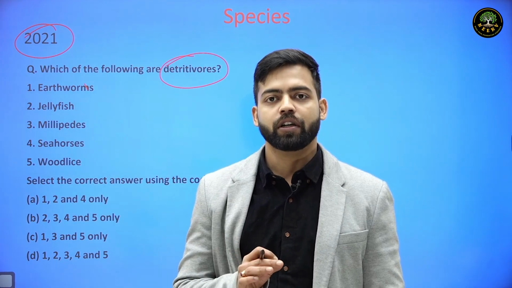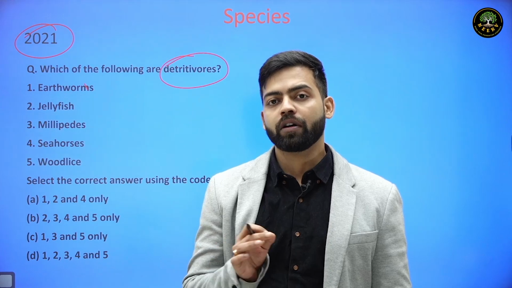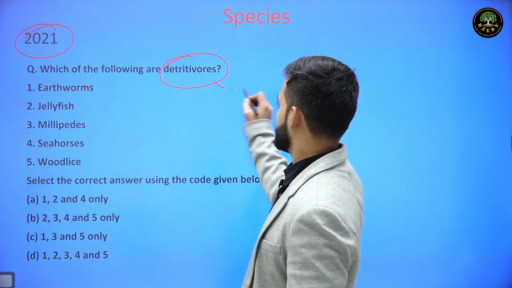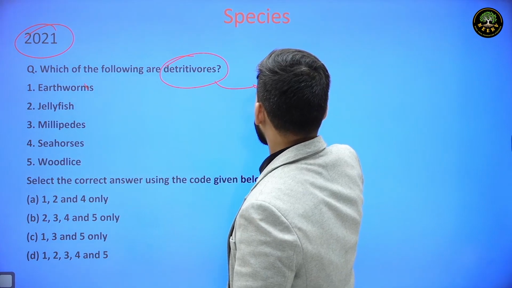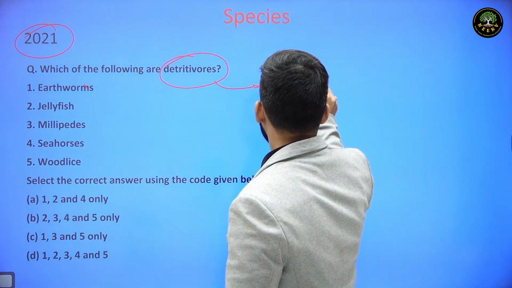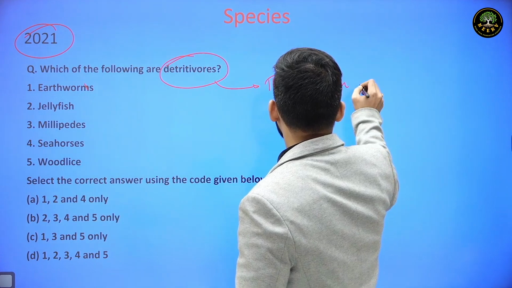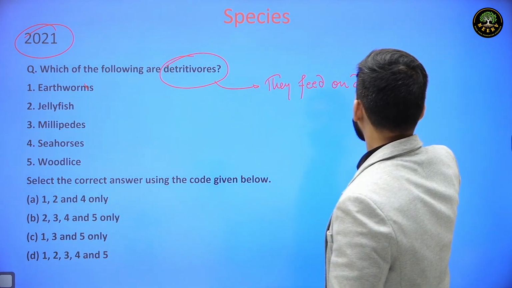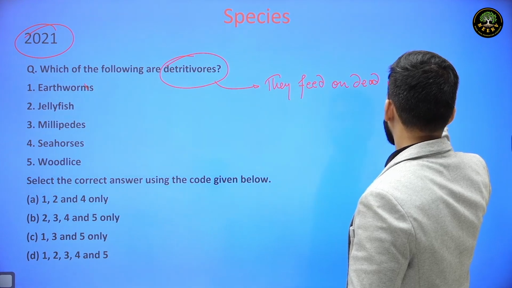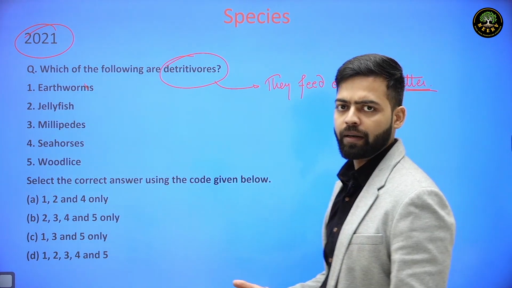Now, let us first understand what detritivores are. Detritivores are those organisms that feed on detritus. Detritus means dead bodies or dead organisms. So basically, they feed on dead matter or dead organisms. It can be either plant or animal.